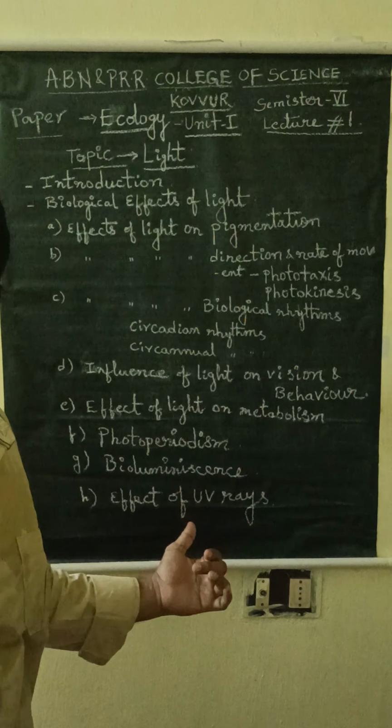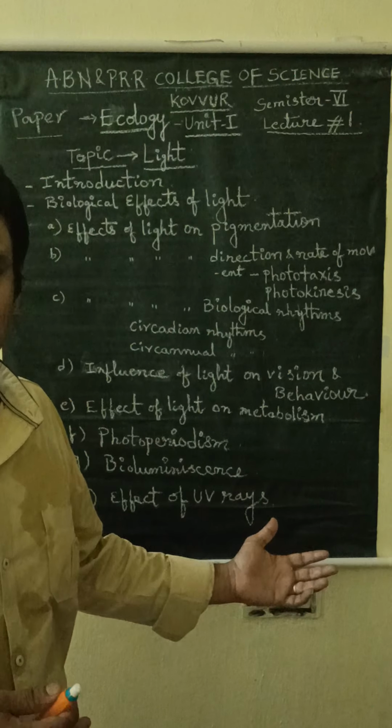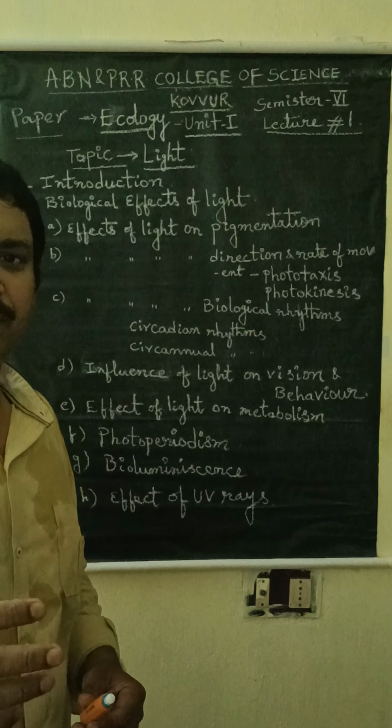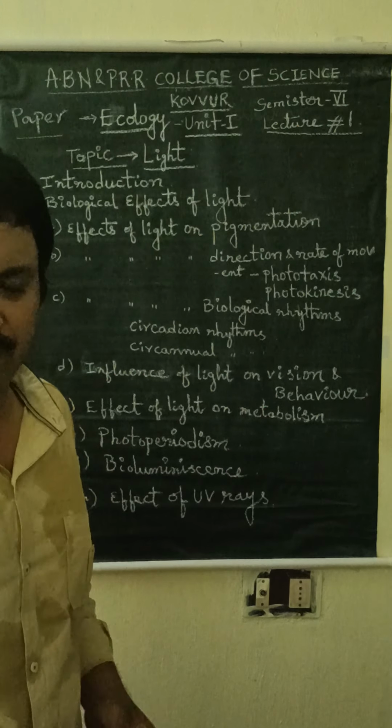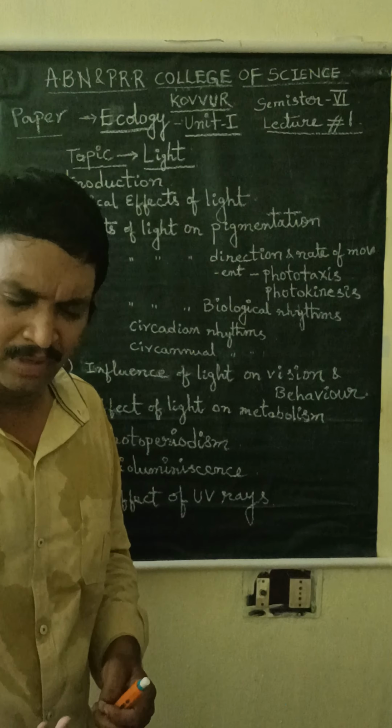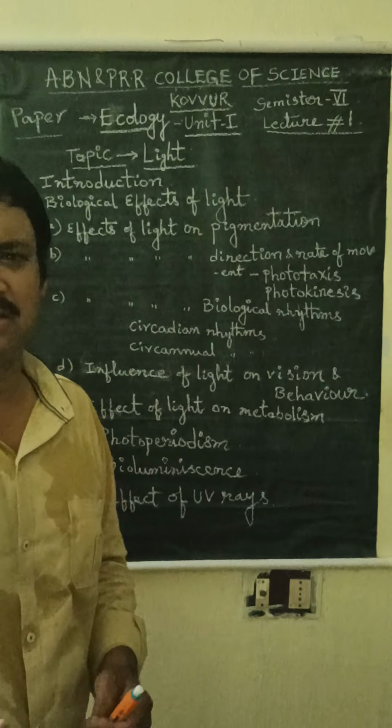Next, bioluminescence. Bioluminescence means the light which is emitted from the living organisms. Bio means life, luminescence means light. Some of the animals emit light from their bodies. For example, say luciferous insect.